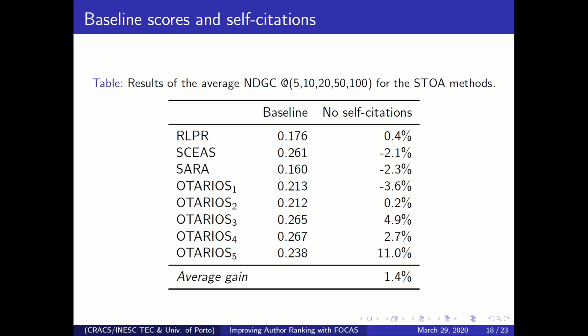So with respect to the experiments, the first thing that we did is measure the baseline. Basically, we compare the ranking produced by the author rank algorithms with the ideal rank from the ground truth, and we have this baseline score for each algorithm. And also, since removing self-citation is a common practice in the author ranking literature, we measured the gain of removing self-citations from this method. This only removed self-citations from the network, and you can see that on average the gain is very insignificant, it is 1.4 for all the 8 methods that we tested.